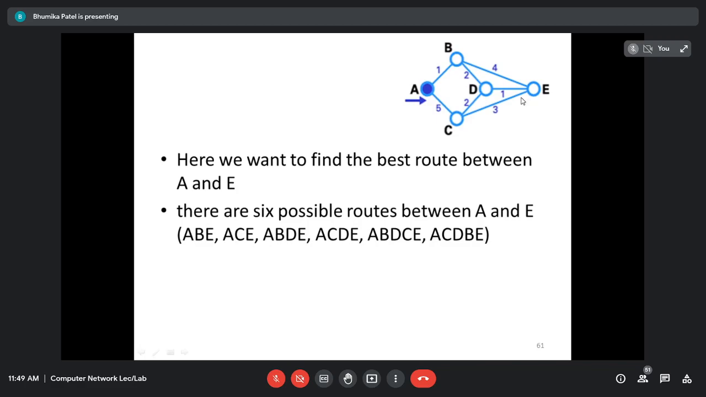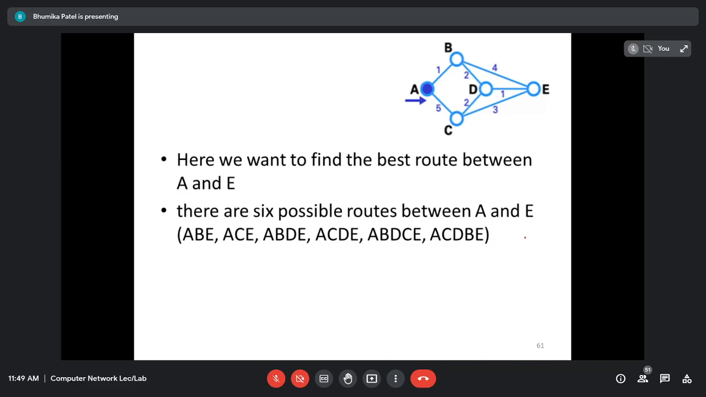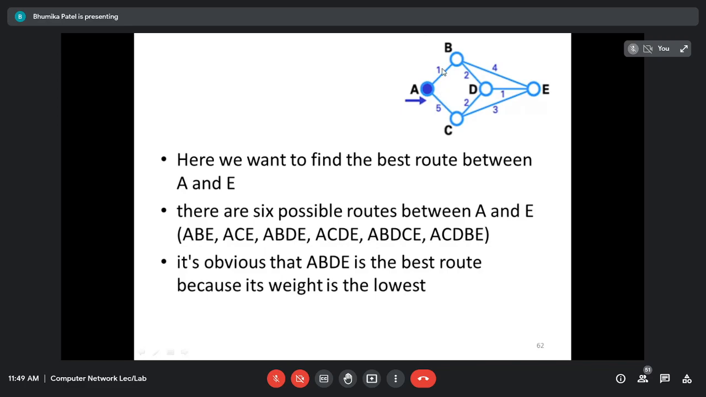But the possible paths are ABE, ACE, ABDE, ACDE, ABD, ACE and ACDBE. These are the possible routes. A, B, D, E, I think. Yes, 1 plus 2 plus 1, it is 4. I get 4 as the answer here, right? We have to consider the minimum one. So how we are getting this ABDE, that we will see using this Dijkstra algorithm.